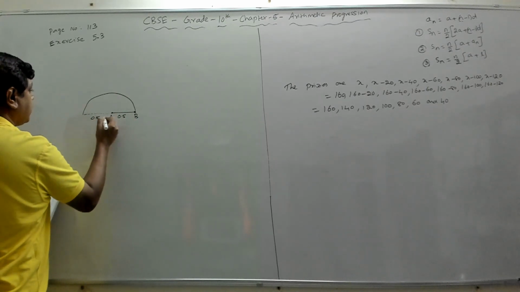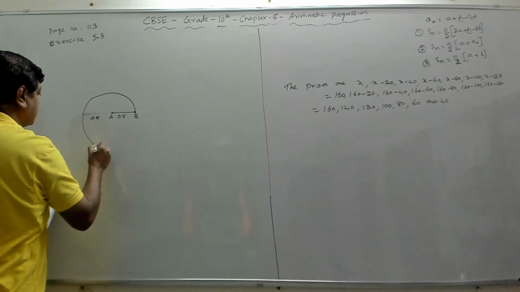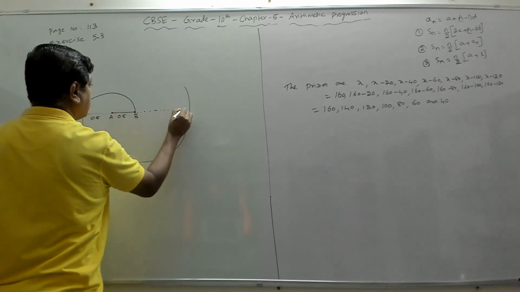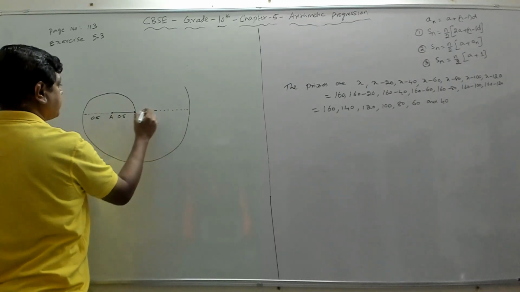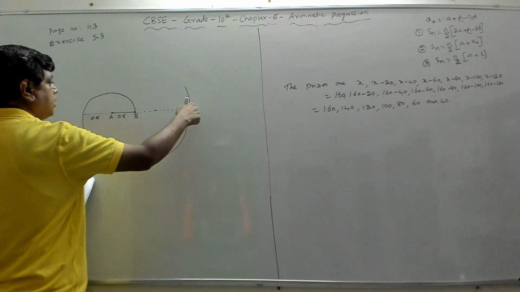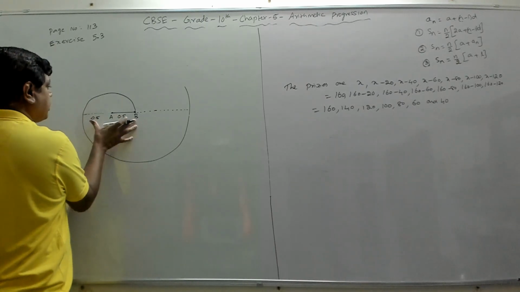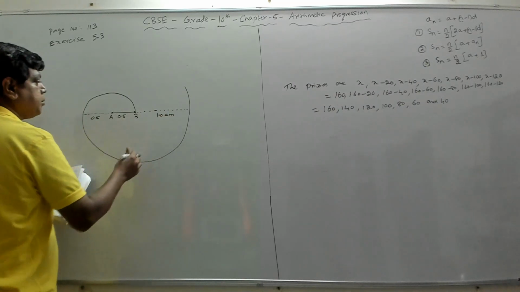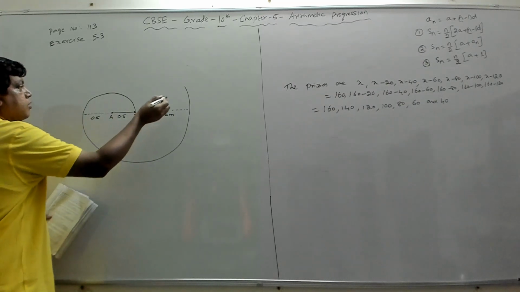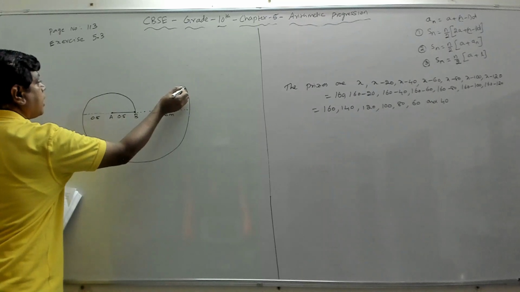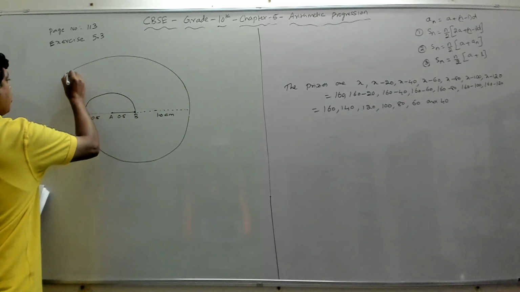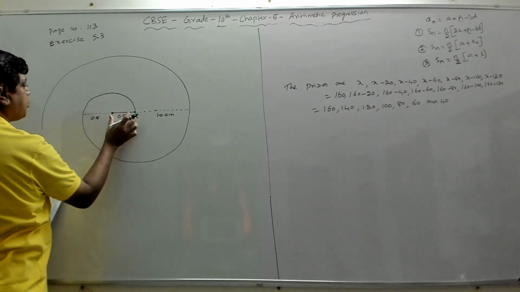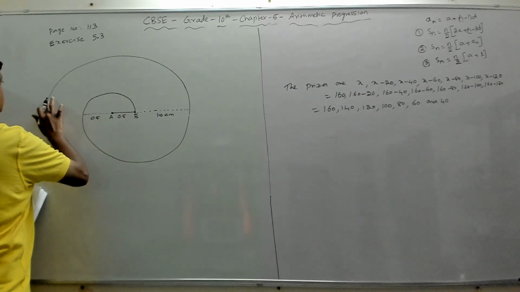Then again with B as center, one more semicircle is drawn, with the radius of this total length. For this as the center, this is a semicircle. This total is 1, so this total length is 1.0 centimeter, which means 1 centimeter. So again it goes and has one more semicircle with this as center, and the radius is from here to 0.51.